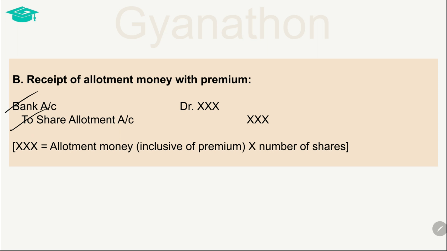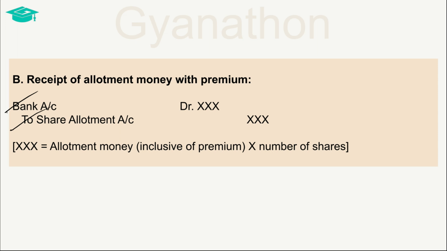Here, there is no requirement to make any distinction between the nominal value of the allotment and the premium amount, since such bifurcation has already been made and posted to the share capital account and the securities premium account respectively when the amount due on allotment had been recorded.